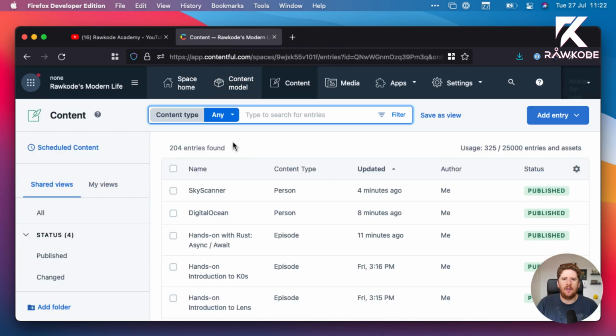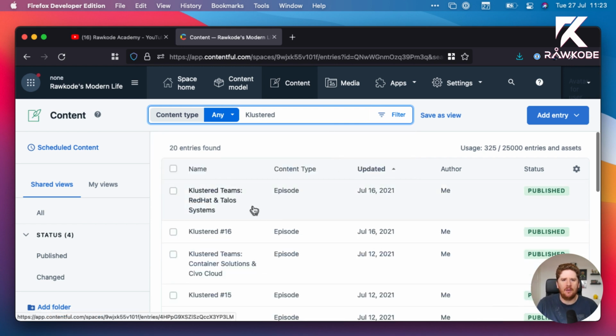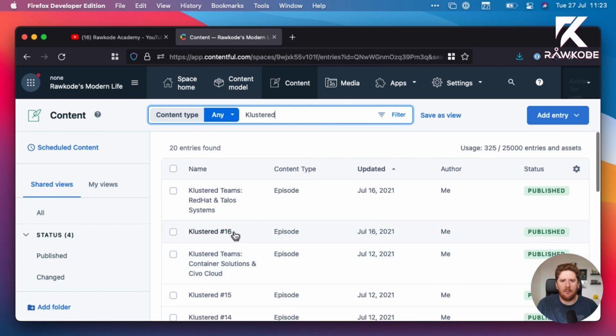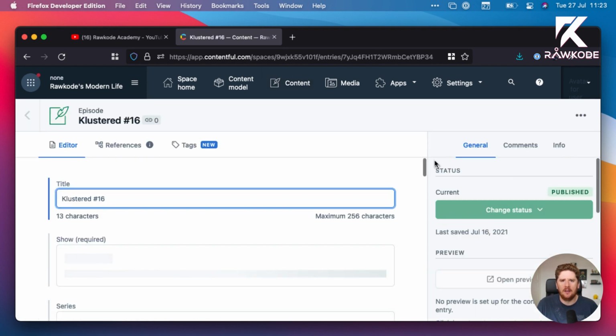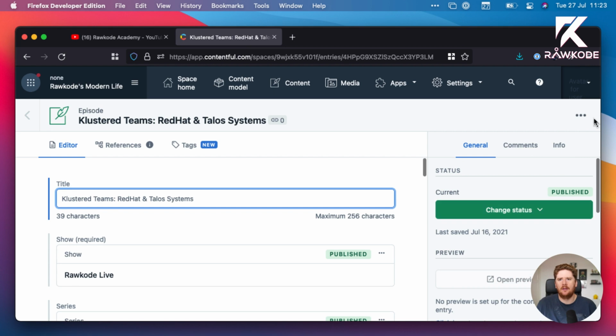Now, everything is driven through a headless CMS. This is contentful.com. I'm on the free plan, which gives you 25,000 entries. You'll see I'm only using 300. But we're going to search for Klustered. And here we will see some of the episodes that we've had recently. The most recent episode was Klustered 16. But because this week's episode is the Teams edition, I am going to clone this.